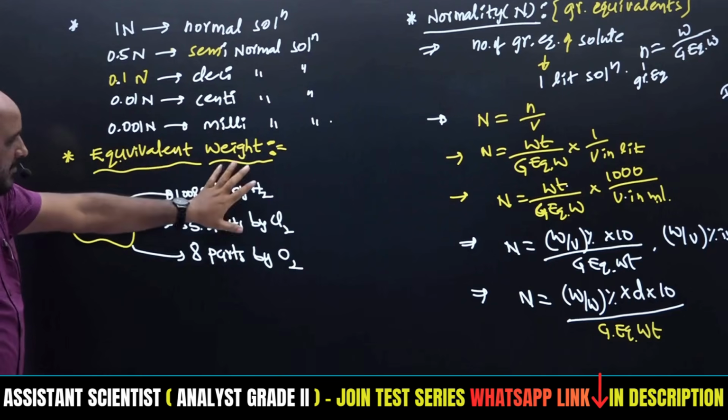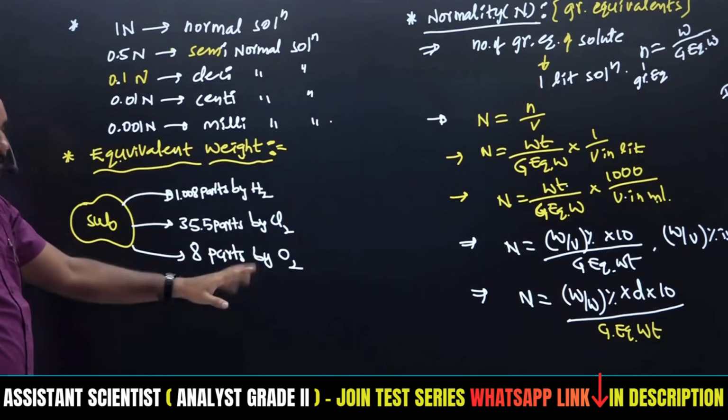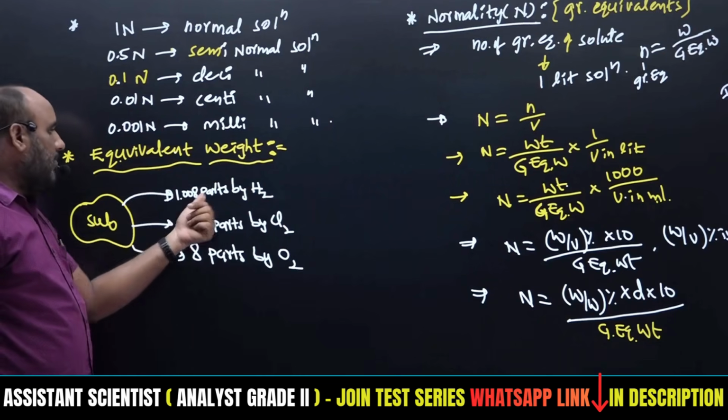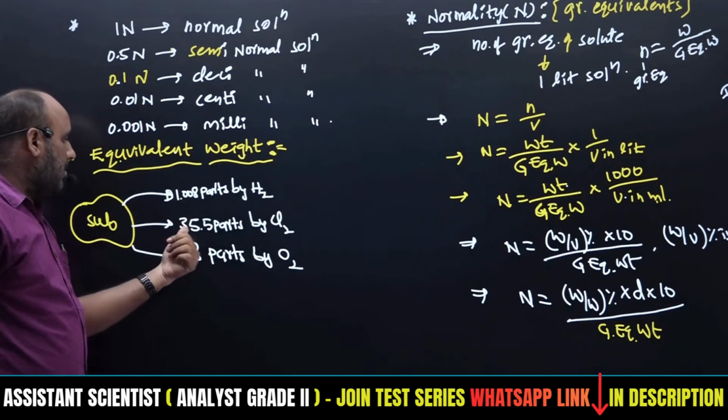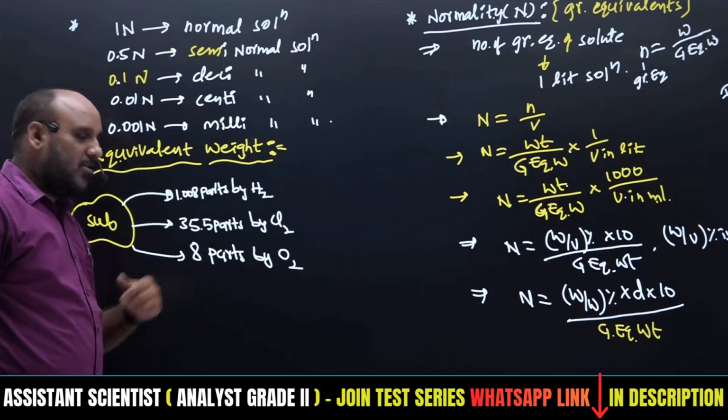It may combine with hydrogen, chlorine or oxygen by how many parts? 1.008 parts by hydrogen, or 35.5 parts by chlorine, or 8 parts by oxygen.